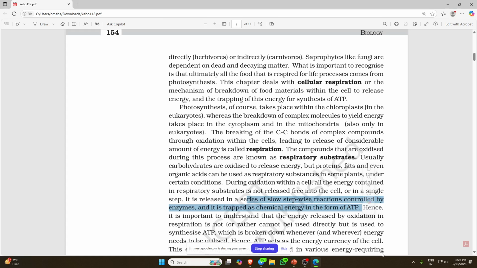And how will the step-by-step process be followed? With the help of enzymes, or biocatalysts. This chemical energy will not be put directly into the cell; it will be stored in the form of ATP.